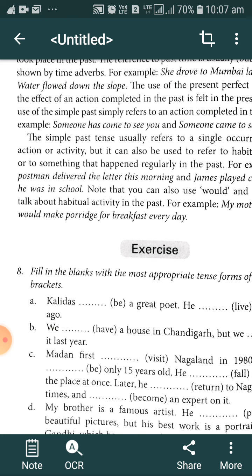In the same way, when we have to describe our daily habit in the past, our past habit, we use simple past tense. Just as we use the simple present tense to describe a habit in the present moment, when we have to describe the habit that we had in our past life, we have to use simple past tense. We can use the simple past tense to describe the past habit. This is the second use of simple past tense.